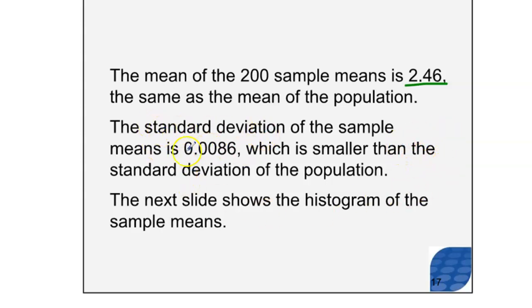And the standard deviation of the sample means is 0.0086. Wow, this is a very small number. That means that the standard deviation of the sample means from the actual mean is very, very small. It means that they're all very close to that sample mean.